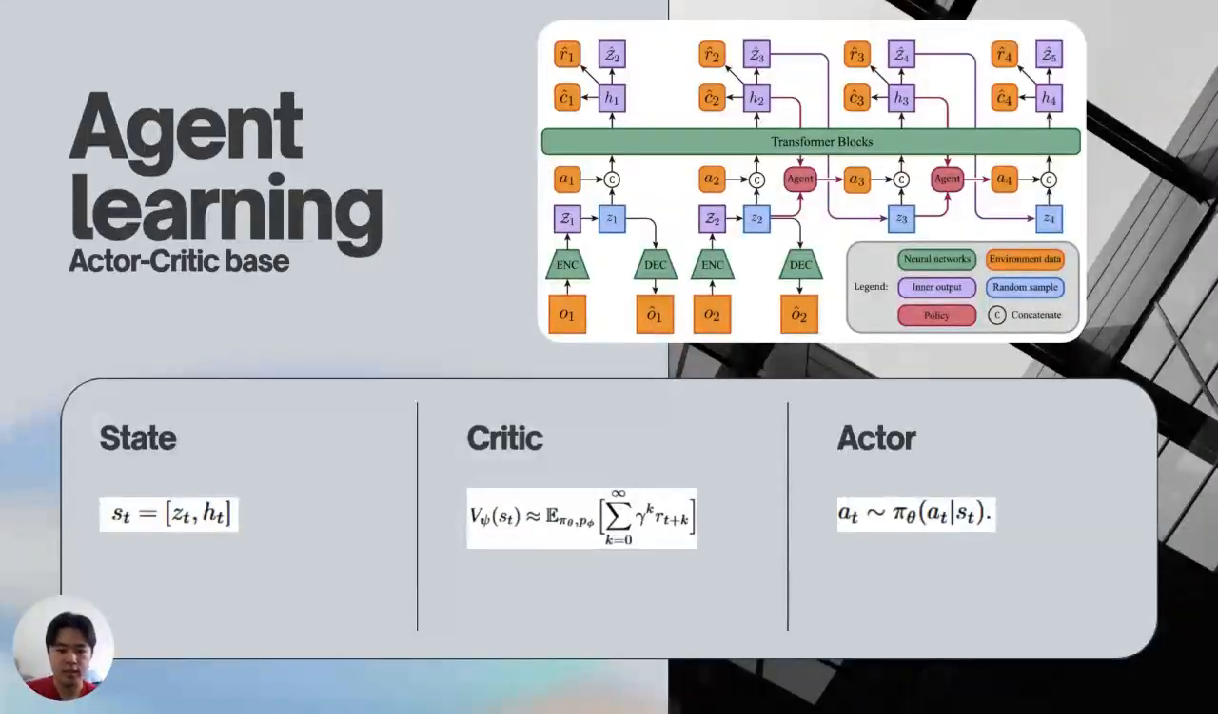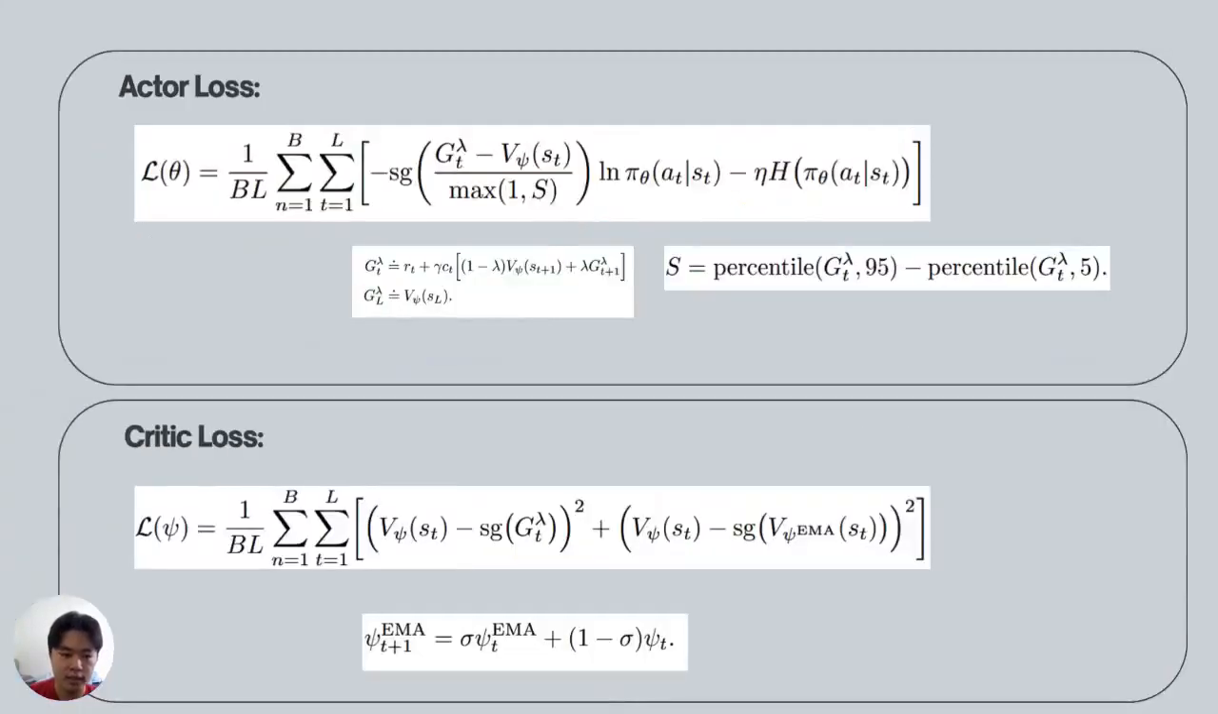Now I'll talk about how the agent learns. The agent uses an actor-critic based learning method. So it contains three key elements. The first is the state, which is concatenated from the sample Z and the H. The critic will be the expected value of the return, and the actor will generate the probability of the action. Here is how they calculate the actor loss.